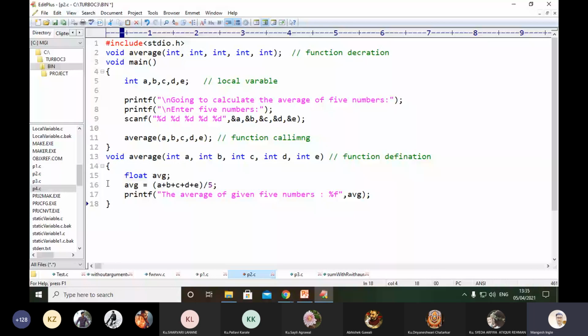We know the formula for calculating the average: if there are 5 numbers, we first add those numbers and then divide the sum by the number of quantities, which is 5. To store the average we again use a local variable.